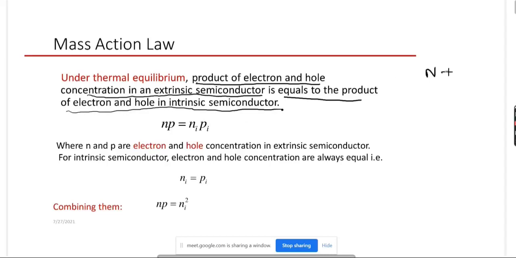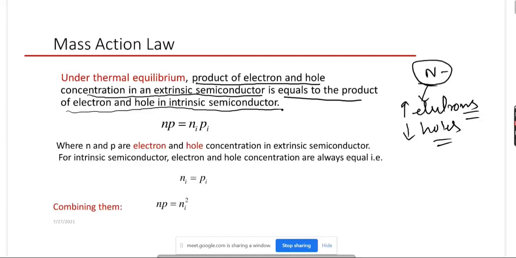Suppose you have an N-type semiconductor. In N-type semiconductor, majorities are electrons, minorities are holes. So as the number of electrons increases, the number of holes will fall.